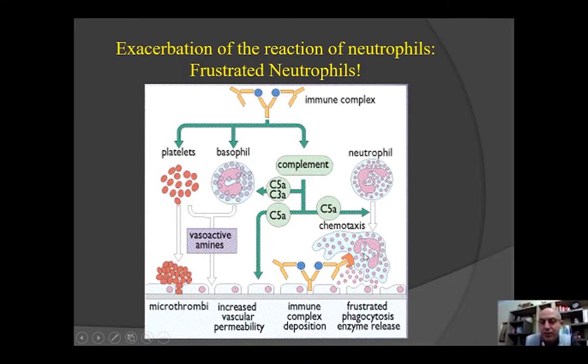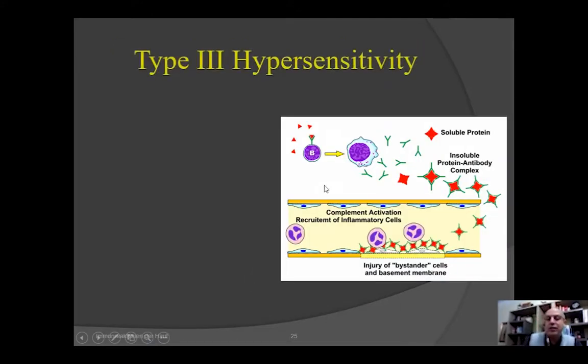So what happens? They will, in their logic, destroy what is left, what we call frustrated phagocytosis, with enzyme release. By releasing these enzymes, they will destroy the immune complexes, but also the cells beneath, which are the endothelial cells, and that will provoke and lead to inflammation. And here you have this antigen-antibody immune complex.